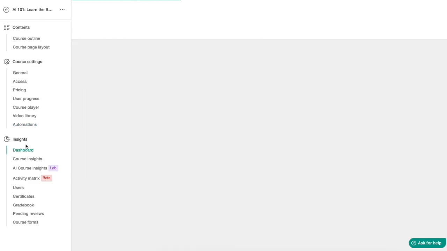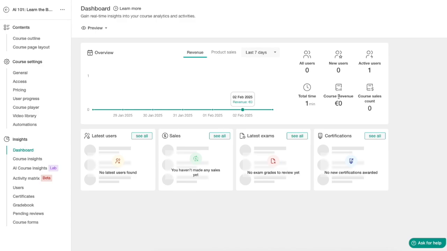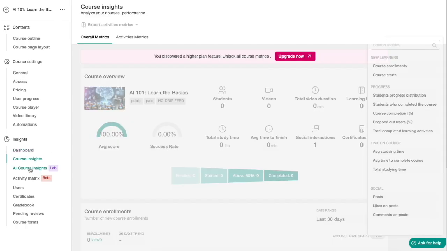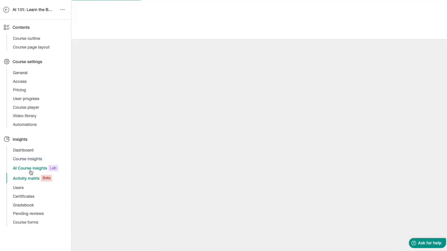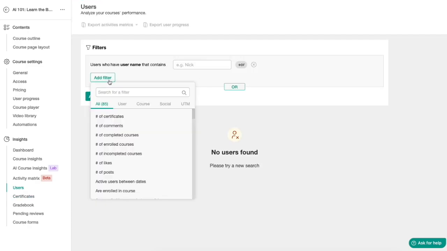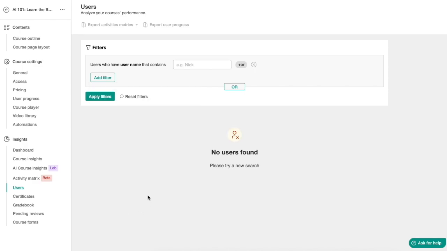Then you have the insights, and there's the dashboard that allows you to see the course revenue, total time spent on the course, the number of users, new users, stuff like that. You get all these cool little metrics about the exams, sales, certifications, and stuff like that. You can go to the course insights page to see how many people have enrolled and how many have completed. You can do AI course insights, activity matrix, users. You can control the people that you have over here. You can filter users based on a specific condition. So for example, we can do number of comments, number of certificates, enrolled students, and whatnot.